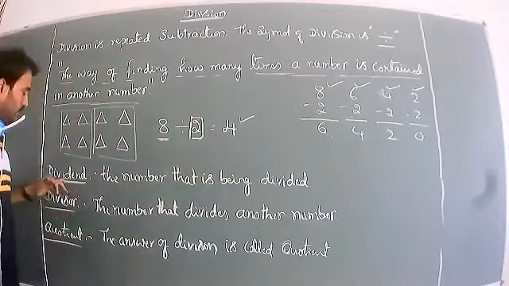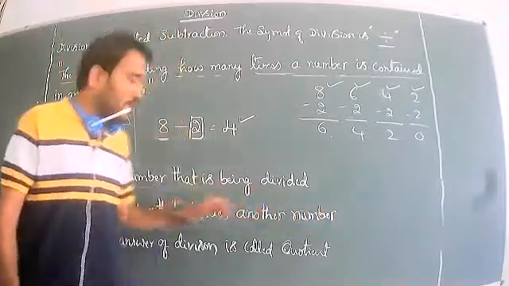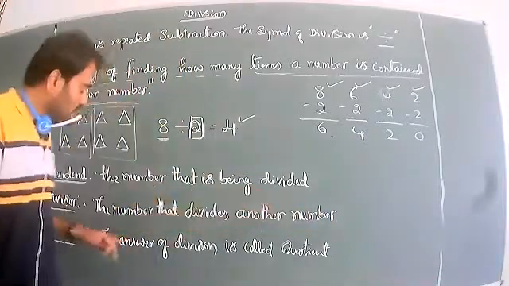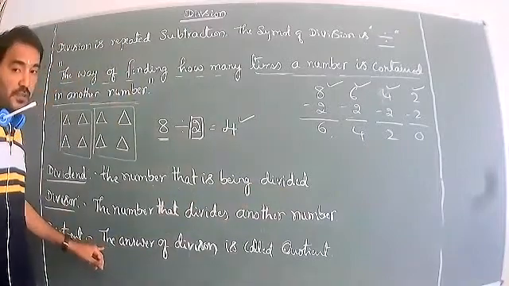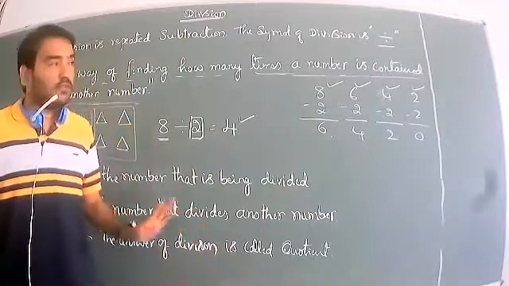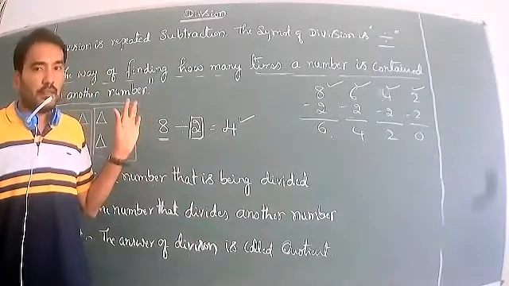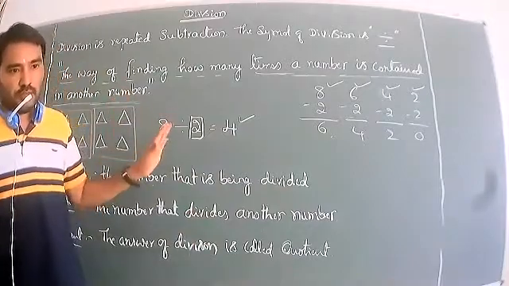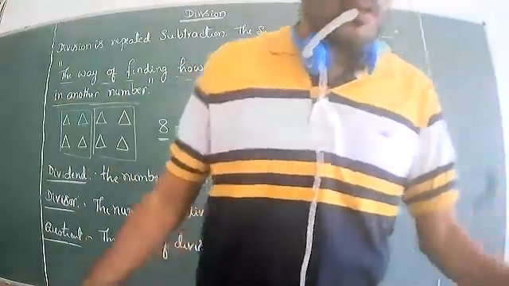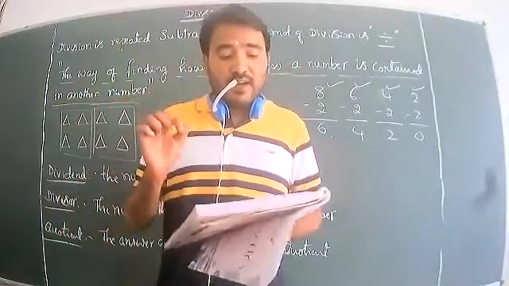So once again I will repeat it. Dividend means the number that is being divided. Next one, divisor, the number that divides another number. Next one, the quotient means the answer of division is called the quotient. So now this is the introduction of your division concept.